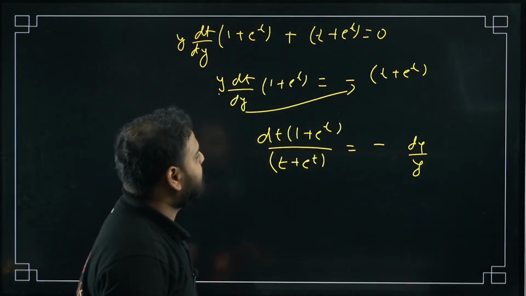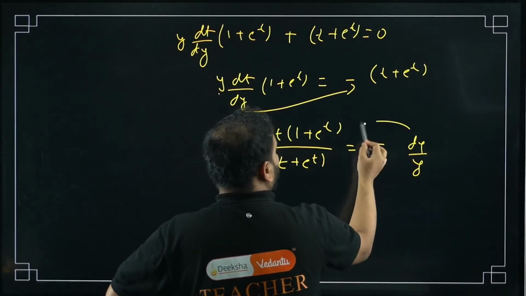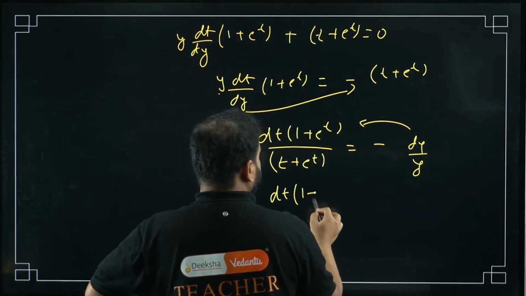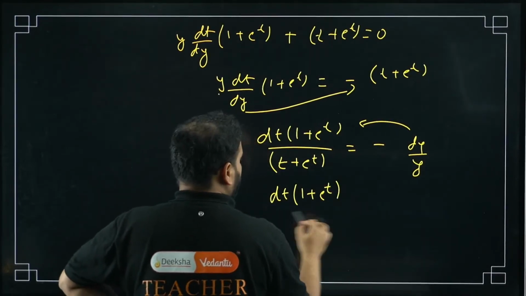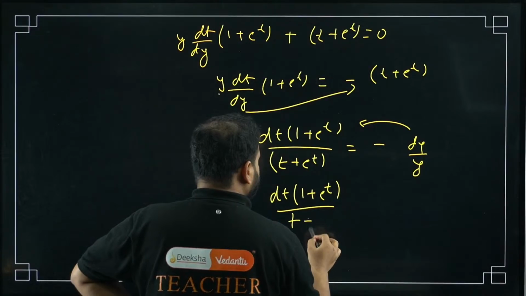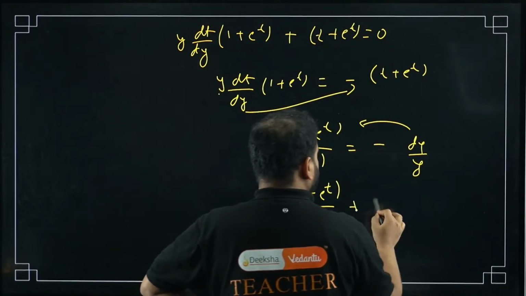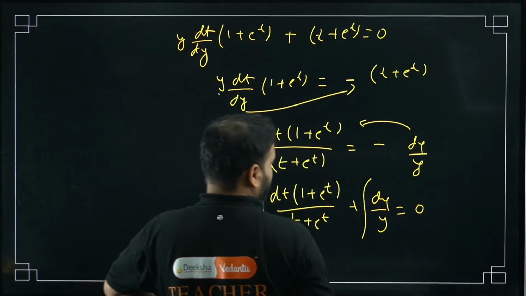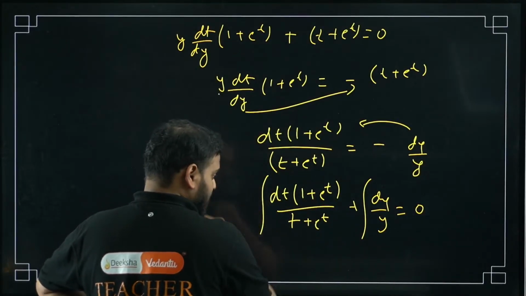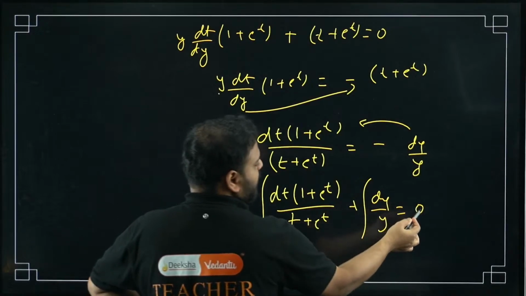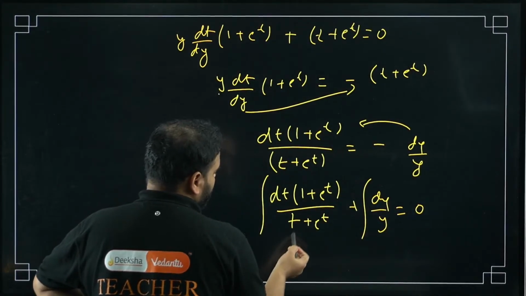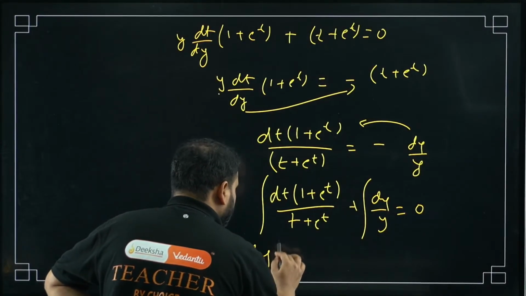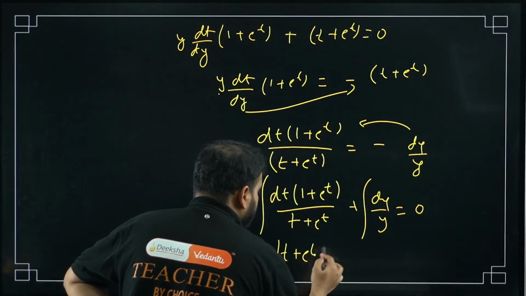Is this okay? Can you bring this thing over here again? So it will become dt (1 plus e^t) upon (t plus e^t) plus dy by y equal to 0. Integrate now. What are you going to get? This will be a constant. This will become log of t plus e^t. Please check. Log of t plus e^t.